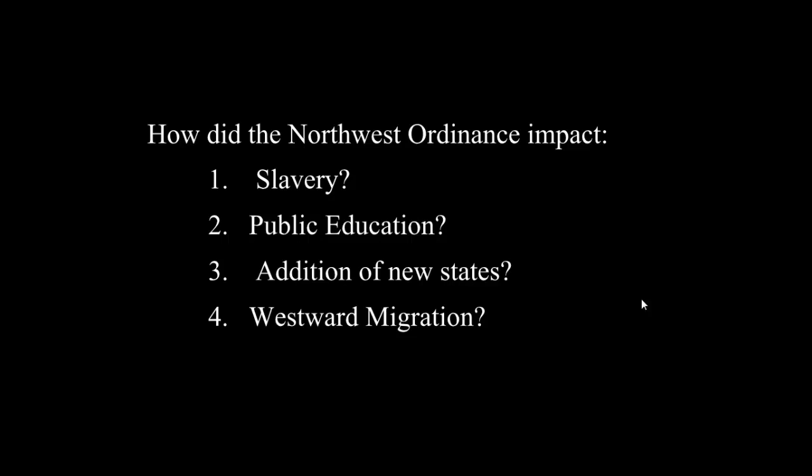So how did the Northwest Ordinance impact the addition of new states? If a territory wanted to become a state, it had to follow these procedures. It had to set up their government, and then ultimately they had to get 60,000 people there. So it made a way for other territories to become equal states with the original 13.